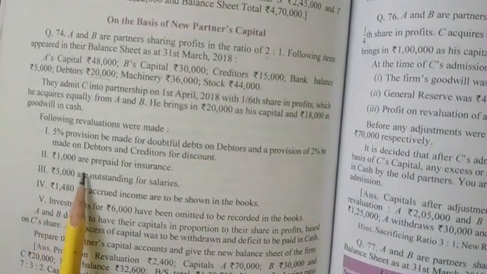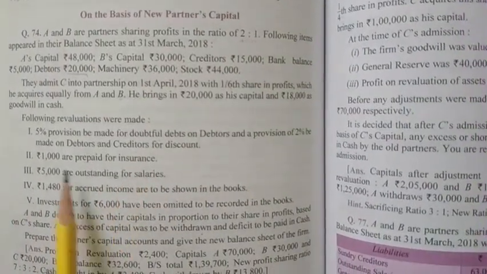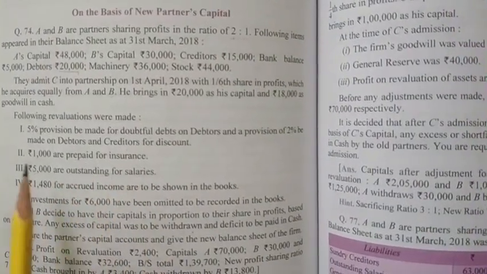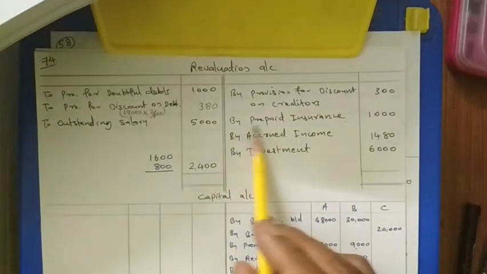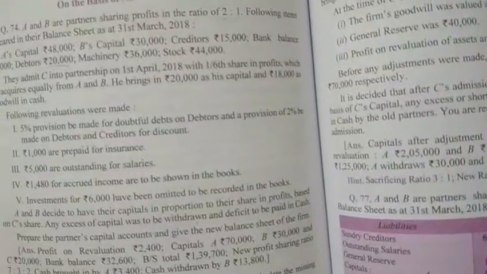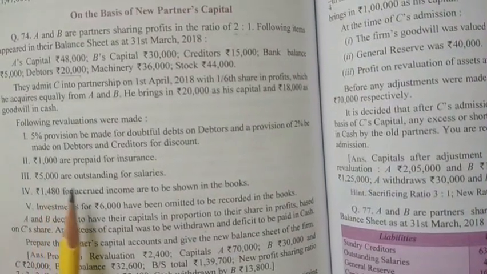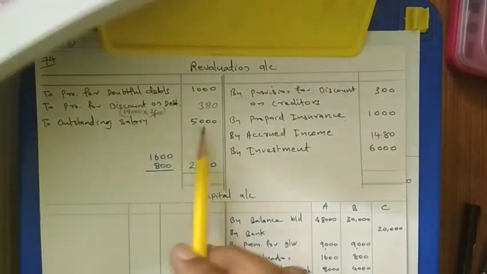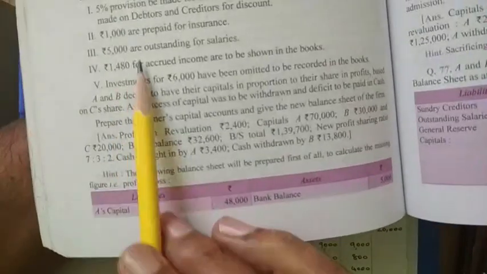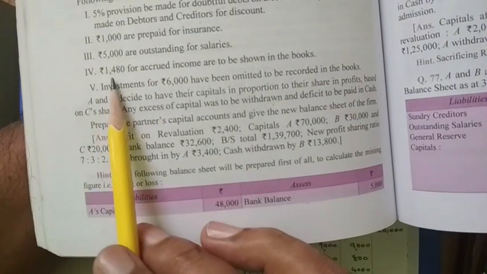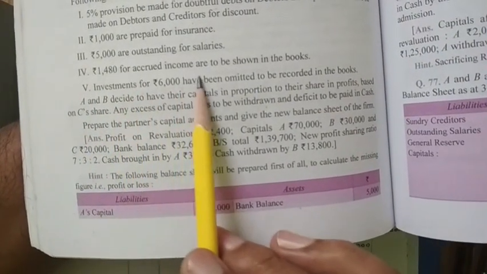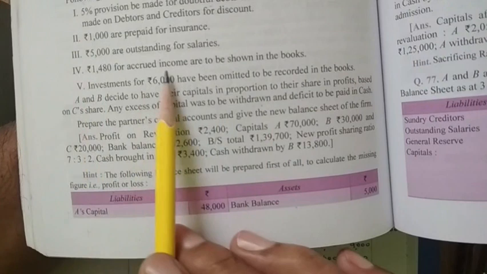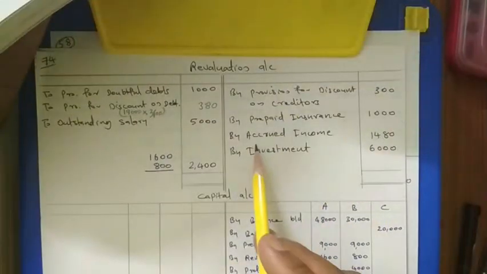Then next, rupees 1,000 are paid for prepaid insurance. Prepaid insurance is an unrecorded asset. This is coming here, prepaid insurance 1,000. Then rupees 5,000 are outstanding for salaries. So this is coming here, to outstanding salary, amount 5,000. Next point, rupees 1,480 for accrued income are to be shown in the books. Accrued income is an unrecorded asset, so this is taken on this side, accrued income 1,480.